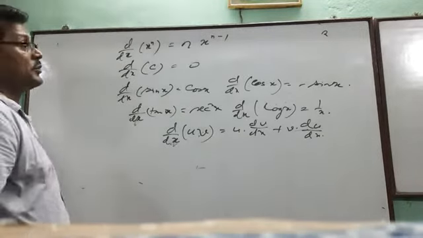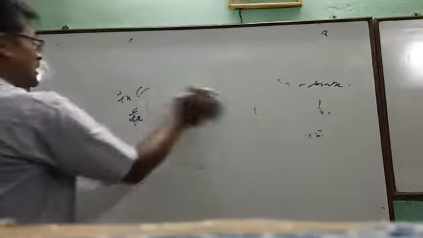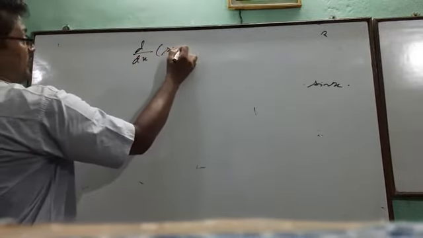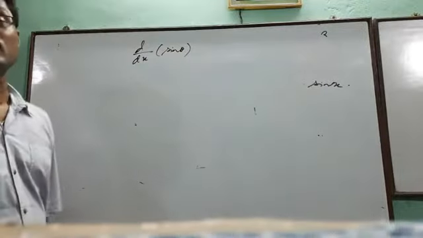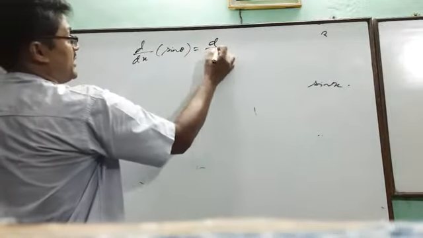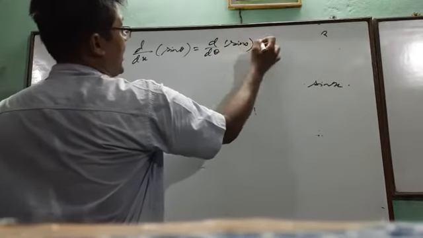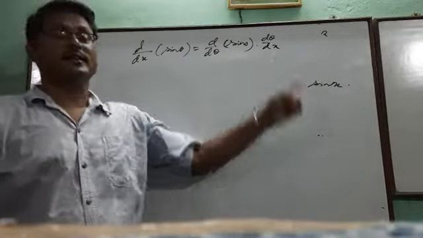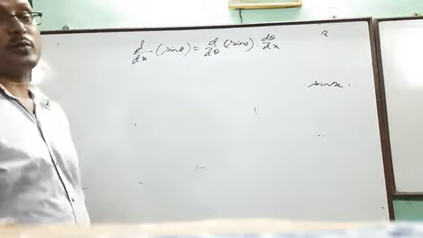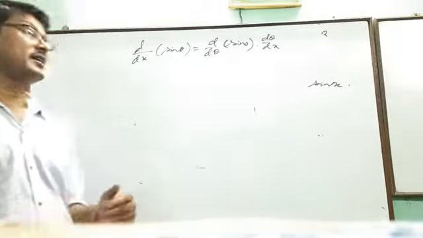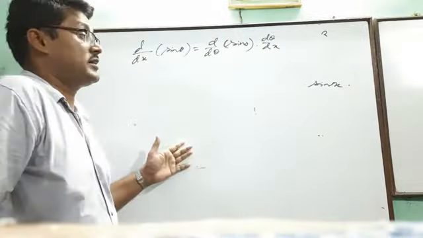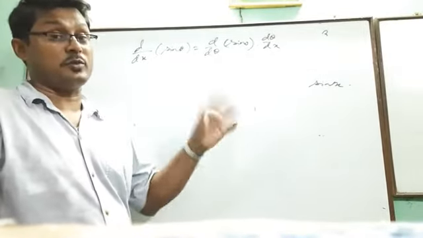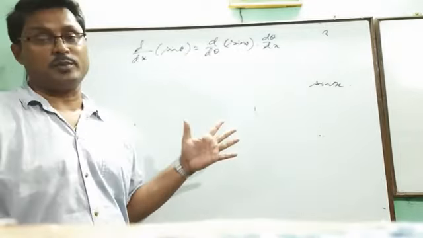One more thing, if we find that something is given like this, d/dx of sin theta. See here, d/d theta is there, but the variable is x, so it cannot operate directly. Now we can modify this: d/d theta of sin theta and d theta/dx. This is the chain rule. These are important formulas you have to keep in mind because these are related to mathematics, to the differential calculus part. And there you will get the proof of how these formulas can be derived. But here you have to keep them in mind.